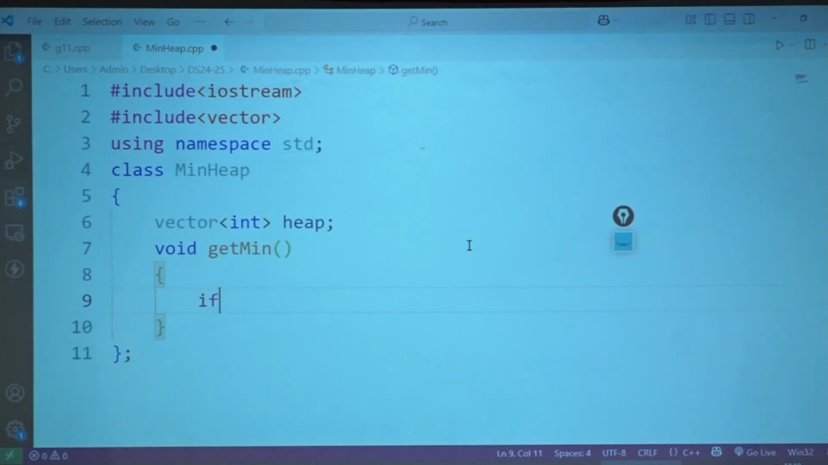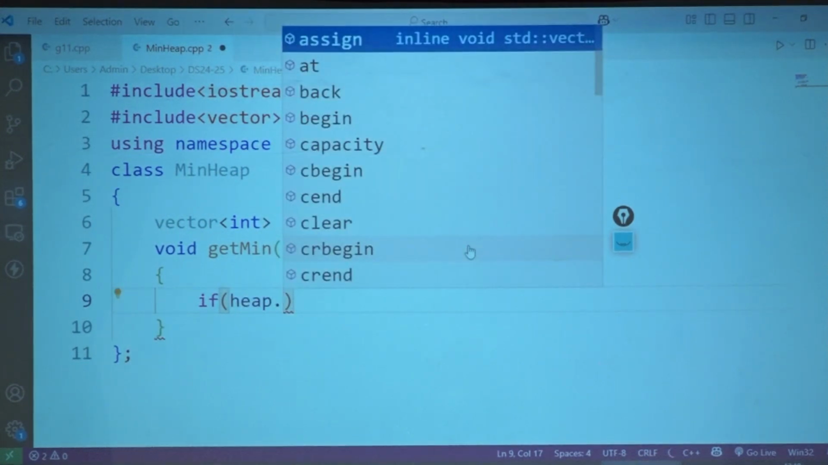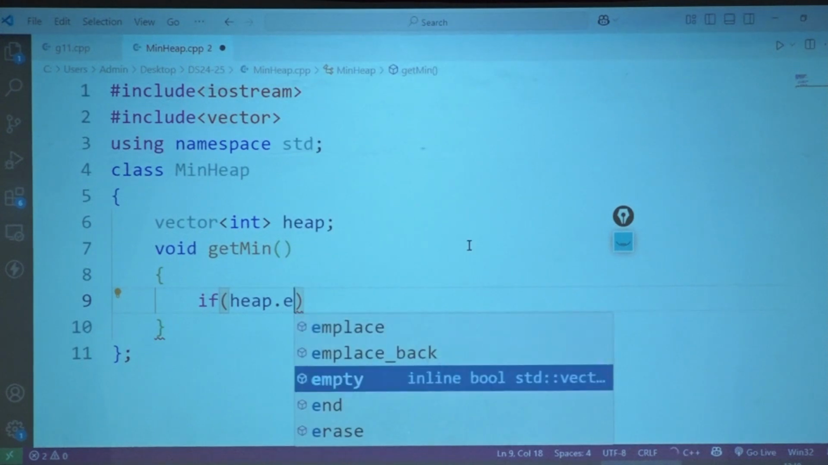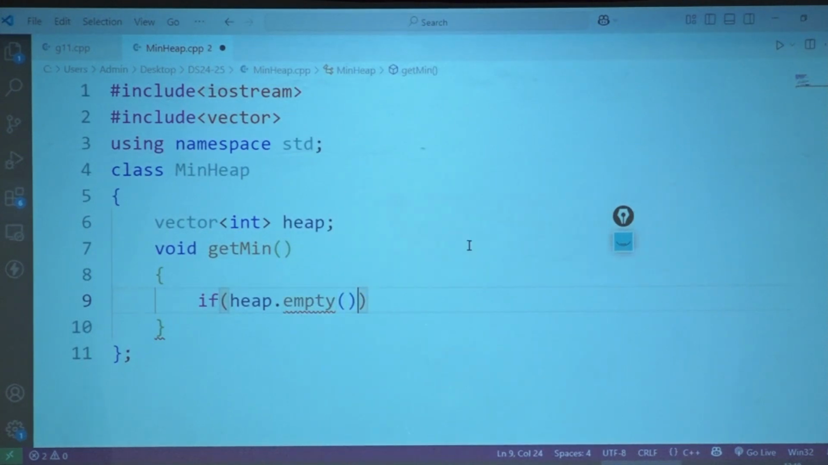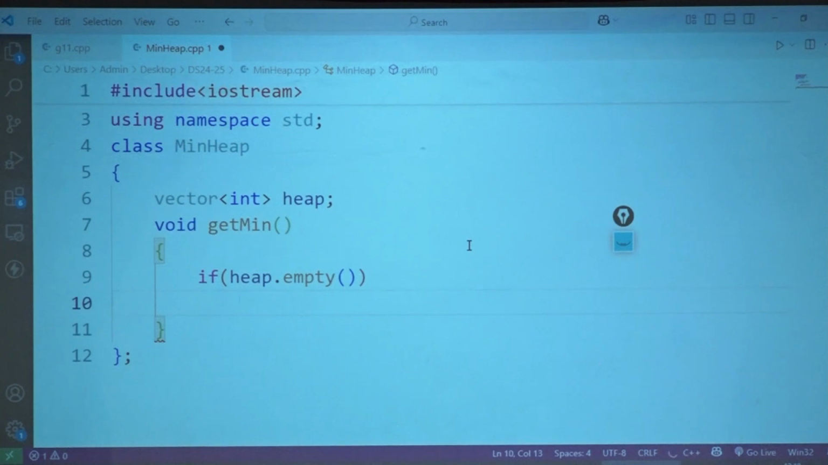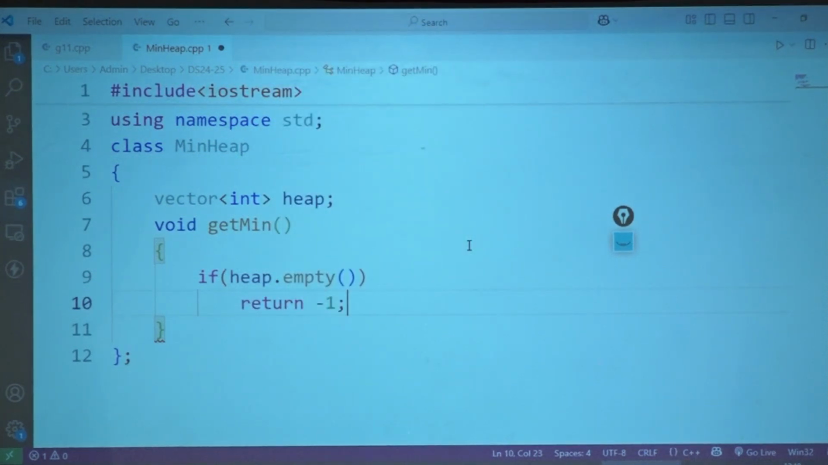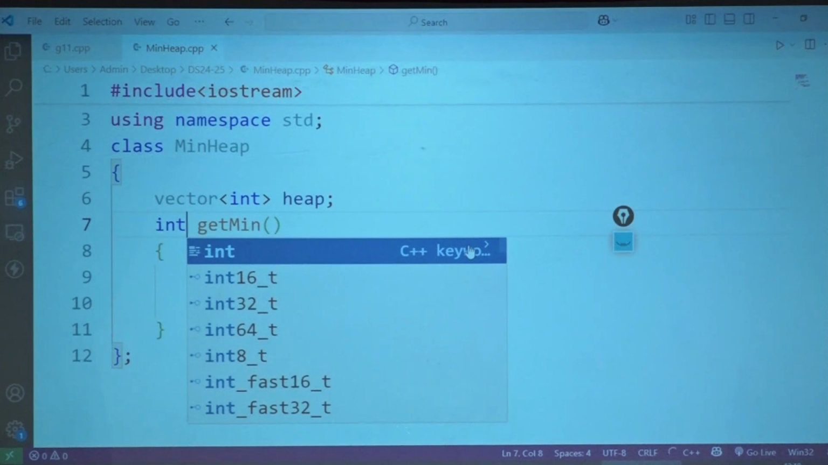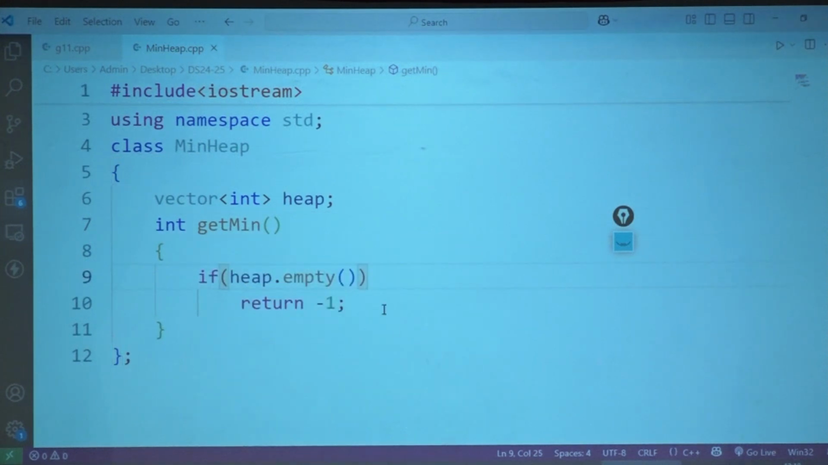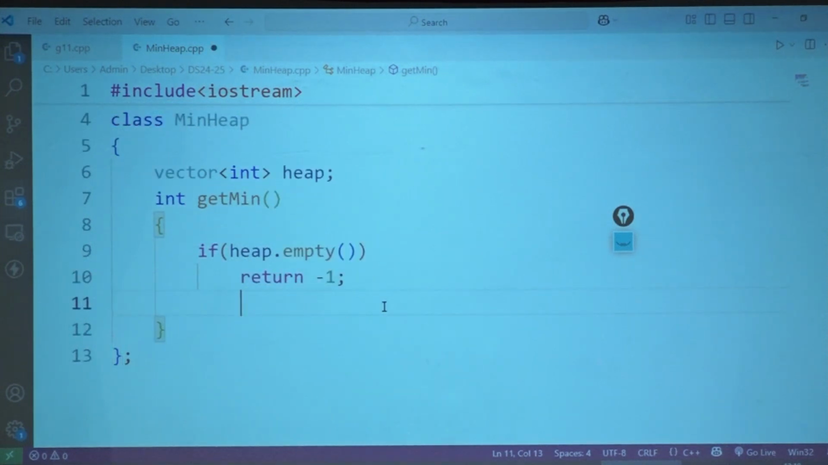First I will check if my heap is empty. If there is nothing in it, then I am going to return -1. So let's say that we are going to return an integer. This is my minimum heap. Else,